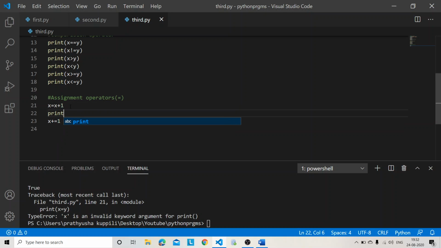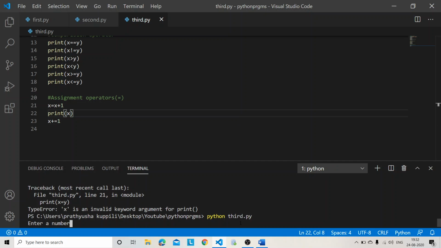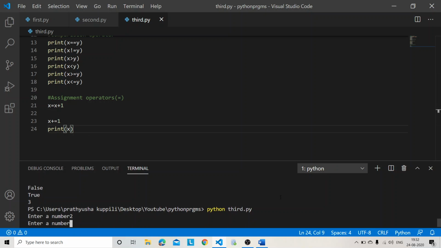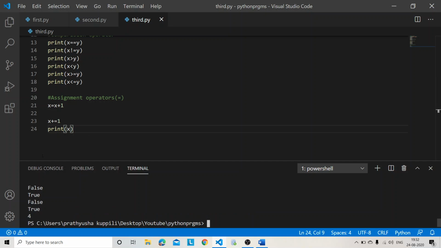For example, if you print the value of x, I am getting 3, right? The same thing I will be doing here. I got 4 because I already incremented here. Without the increment, if I do this, I will get only 3. Yeah, so both are the same.